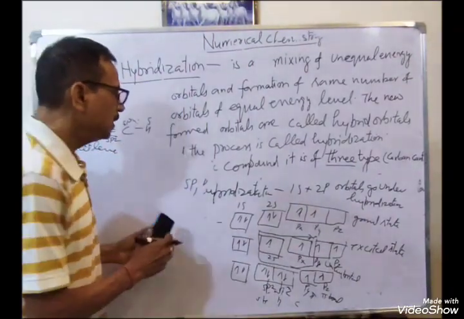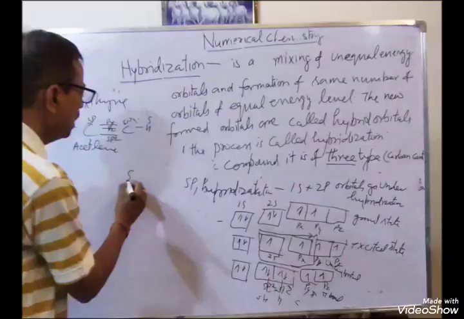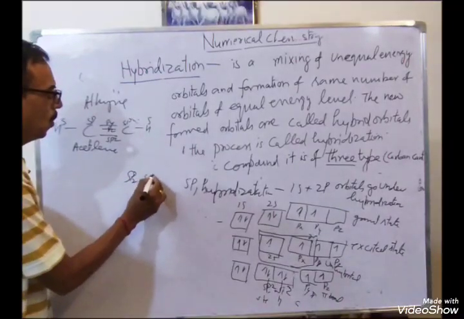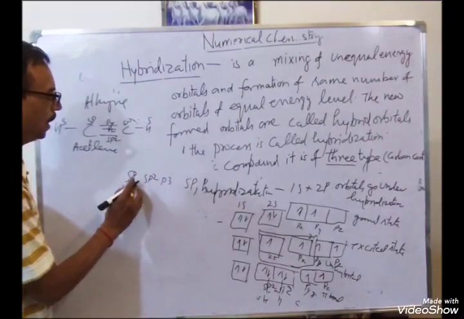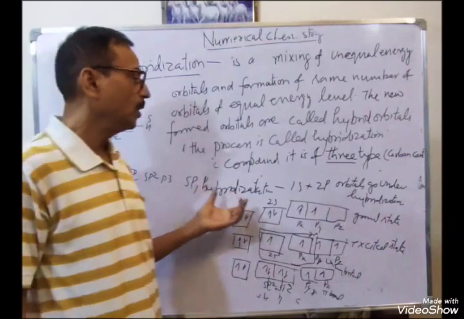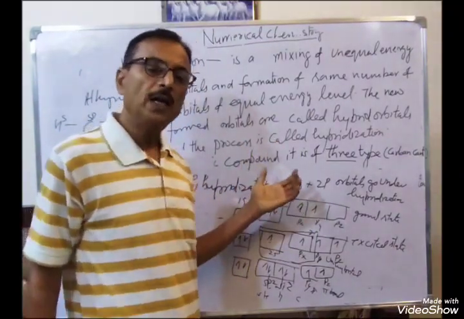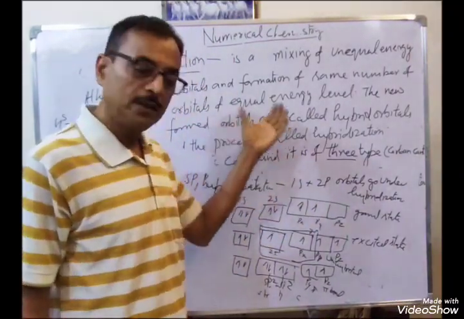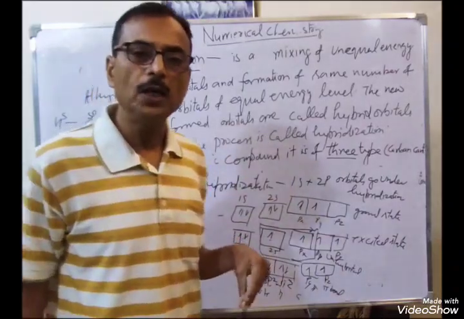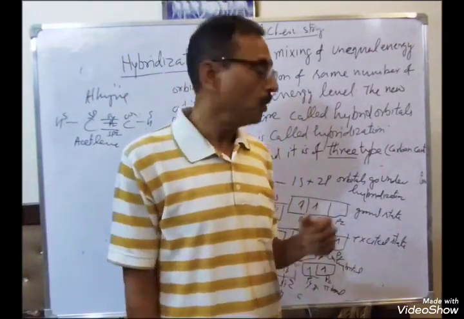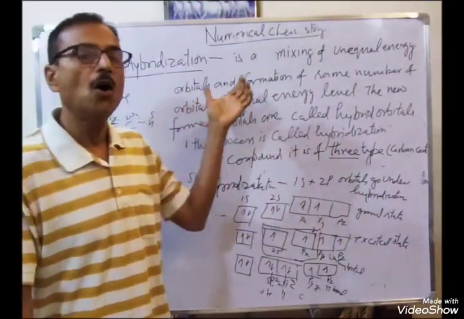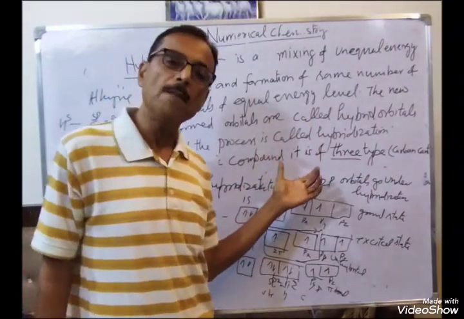So hybridization is of 3 types, sp, sp2, sp3. The difference, I think you understood. It is very clear and very simple. So practice it, and if you have any question, you ask me. Actually, hybridization is a very common process in organic compounds.